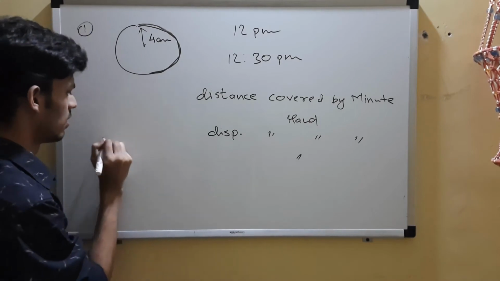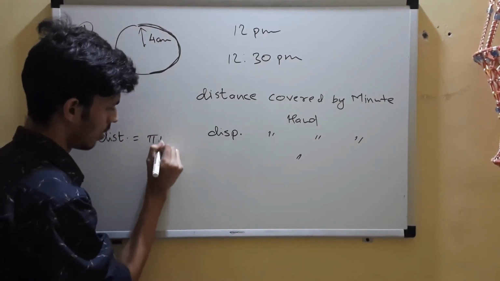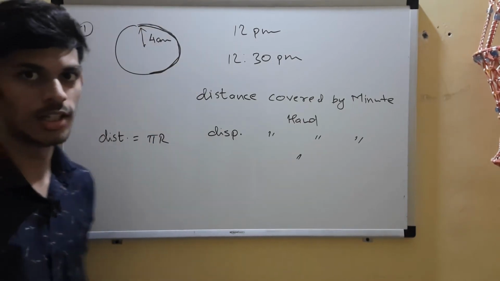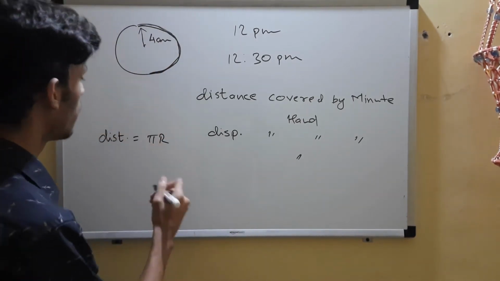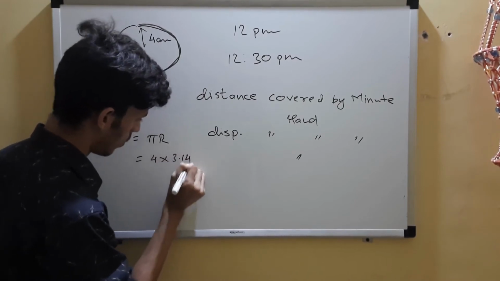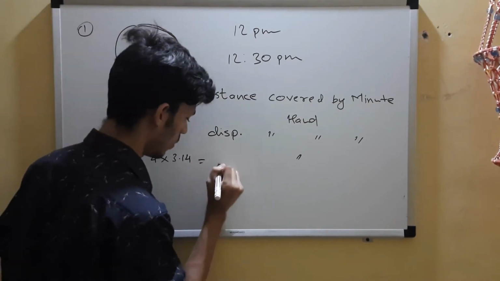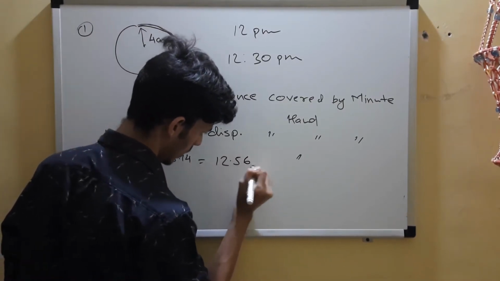So what is the distance? It's easy. So distance will be pi r. If it was a full circle, it's 2 pi r. It's half a circle, so pi r. So 4 into 3.14. r is 4, and pi we have taken as 3.14. It will give us 12.56.